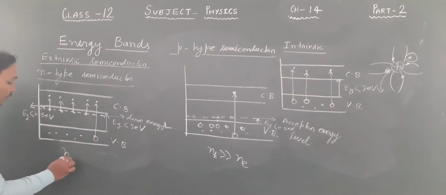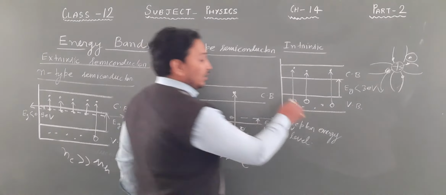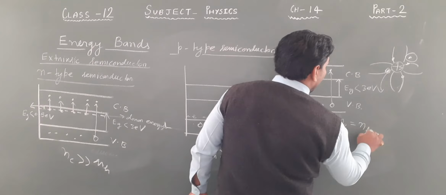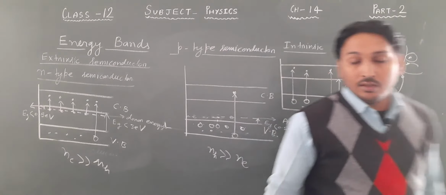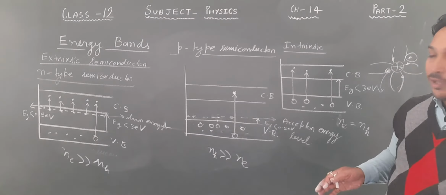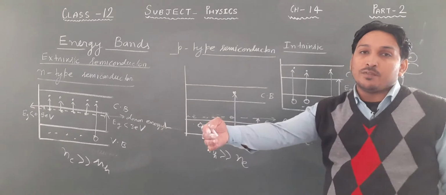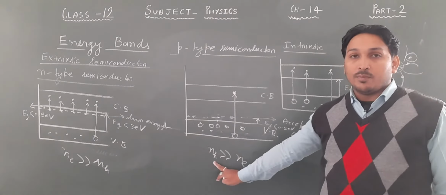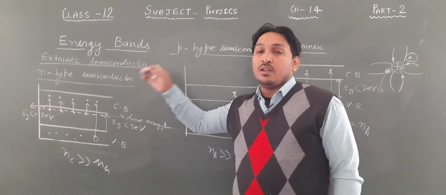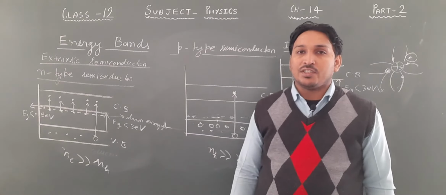In the N-type case, the number of electrons is much greater than the number of holes, and when the semiconductor is intrinsic, the number of electrons is equal to the number of holes. So you need to understand that in an intrinsic semiconductor there is nothing like majority or minority. In a p-type semiconductor, p refers to plus charge, holes are majority charge carriers and electrons are minority charge carriers. In an N-type semiconductor, N is negative, electrons are majority charge carriers and holes are minority charge carriers.